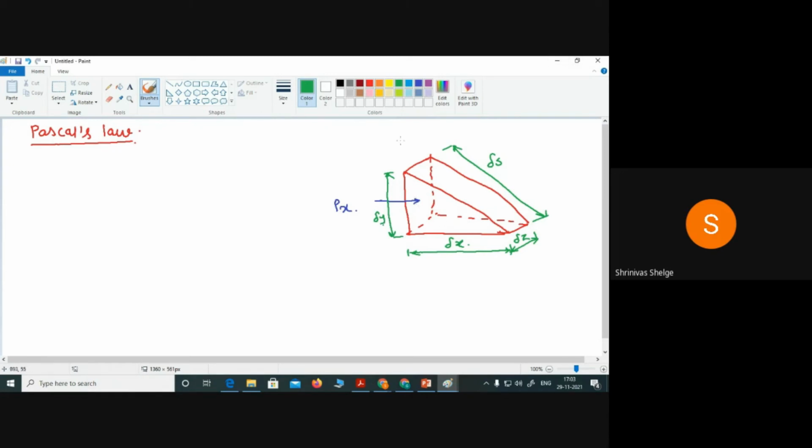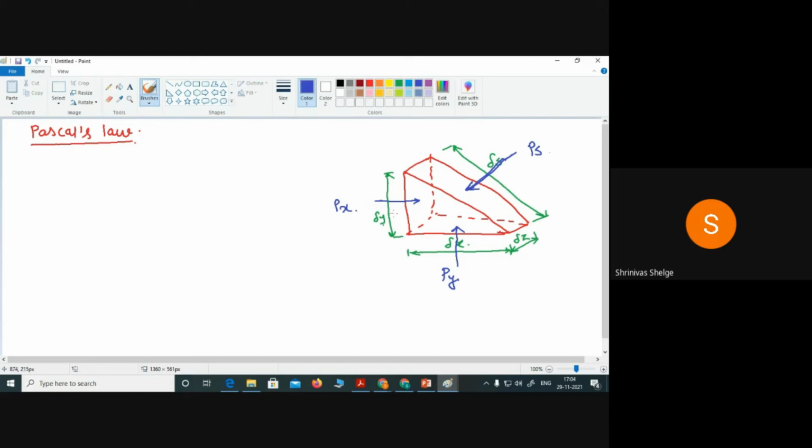Again, here on this bottom surface, Py is the pressure acting, and on this surface, Ps. Always this pressure force is acting perpendicular to the surface. But what we want are pressure forces.